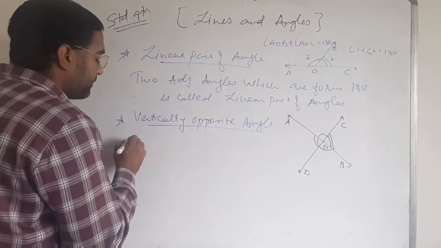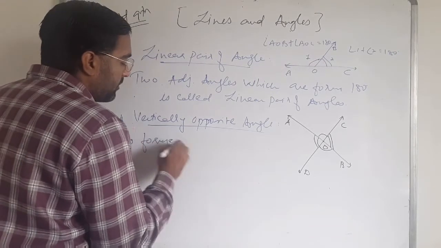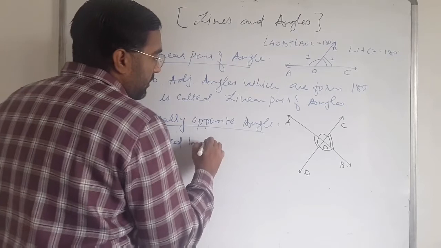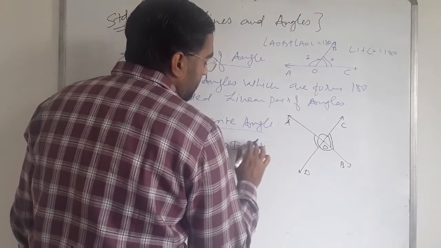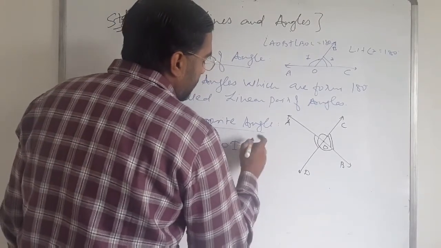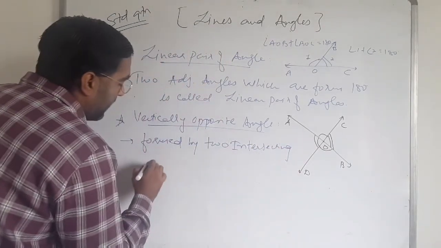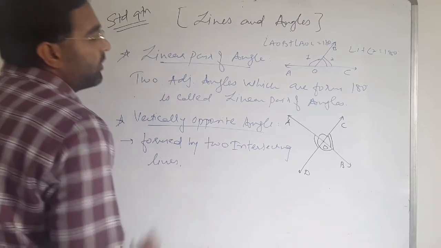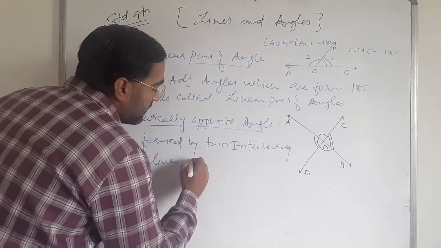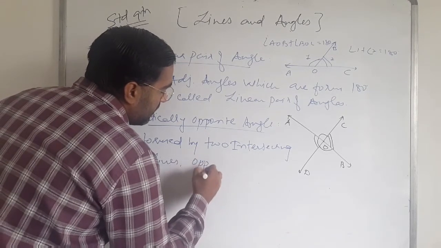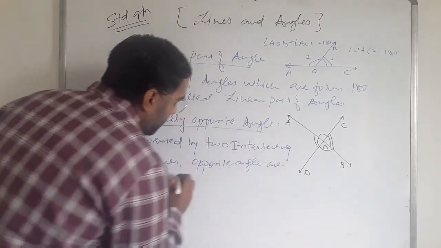Vertically opposite angles are formed by two intersecting lines, and their opposite angles are equal.